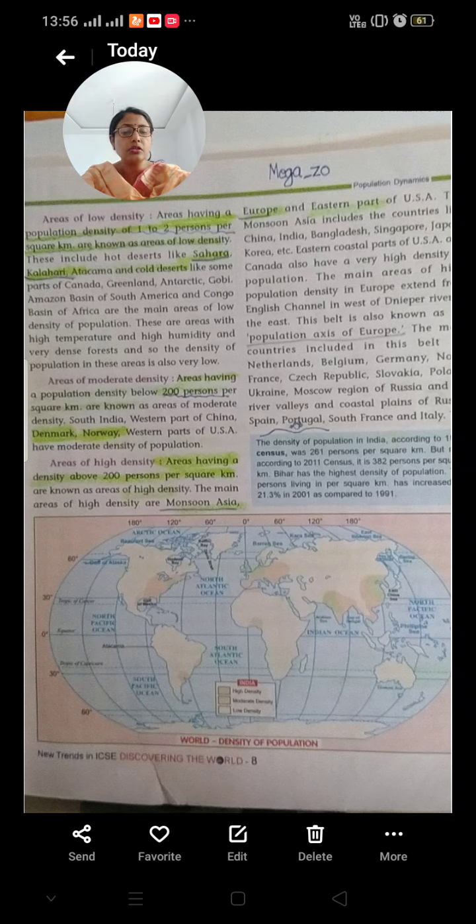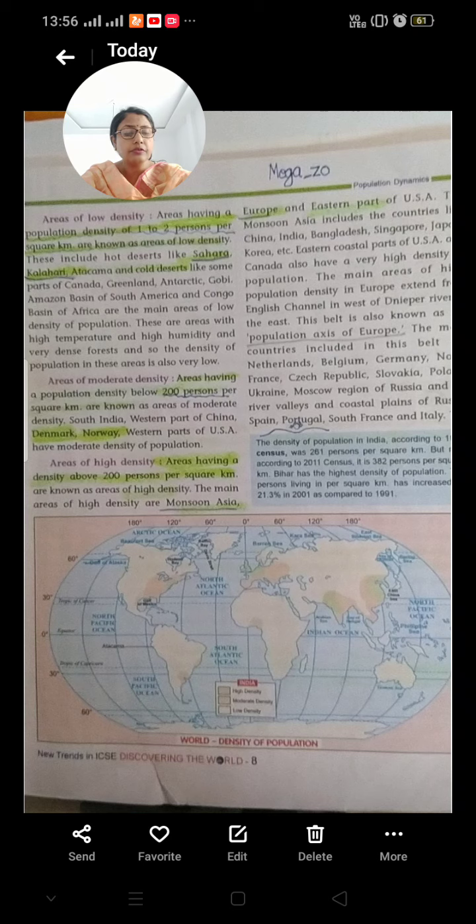Monsoon Asia includes countries like China, India, Bangladesh, Singapore, Japan, Korea, etc. Eastern coastal parts of USA and Canada also have very high density of population.